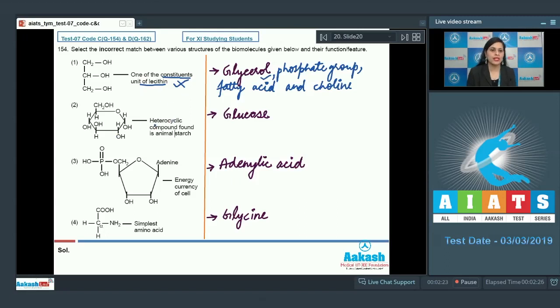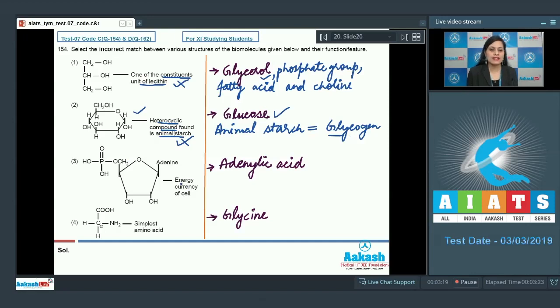The next option is glucose, heterocyclic compound found in animal starch. As it is also a correct match, this cannot be a correct answer to our question, because animal starch is known as glycogen, which is a polymer of glucose. So this structure is a heterocyclic compound found in animal starch or glycogen.